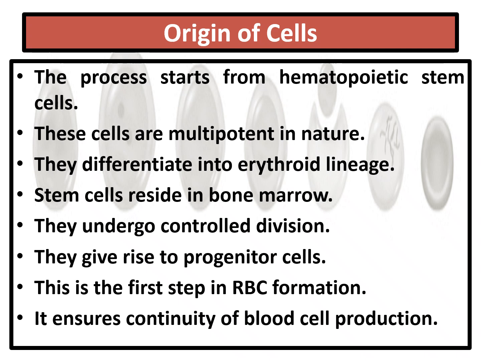Now these stem cells reside in the bone marrow. Inside the bone marrow, the stem cells are present. They undergo controlled division, not uncontrolled, controlled division. This gives rise to progenitor cells. Again, I repeat, dear students, we have the bone marrow, inside the bone marrow the stem cells are present, and these stem cells undergo controlled division. The cells which are formed after the division are called progenitor cells. This is the first step in RBC formation. This ensures the continuity of blood cell production.